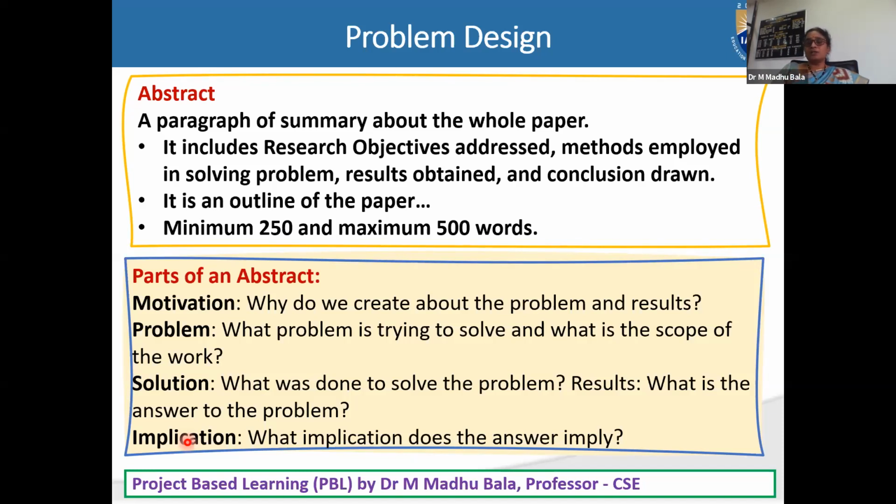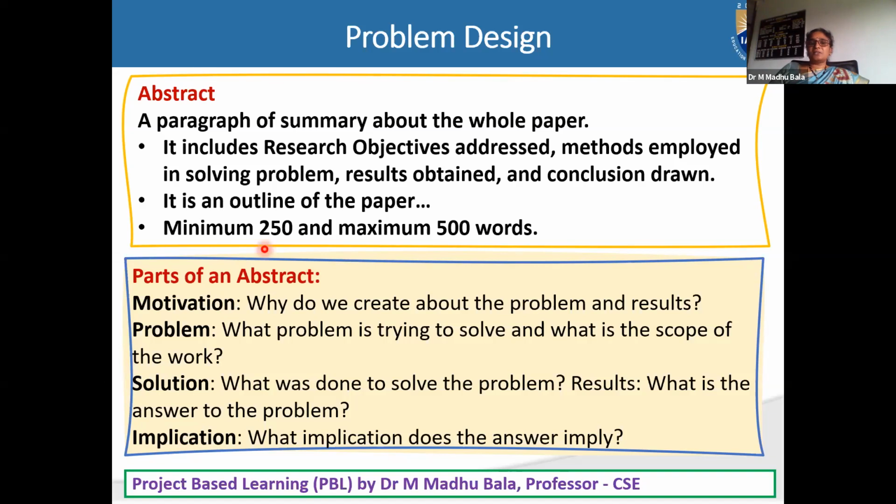What you have observed in that output or result, those implications have importance at your research level of learning. So when you are writing any abstract, it should include the motivation, problem, solution, and implication. All these are the different parts included in the abstract.